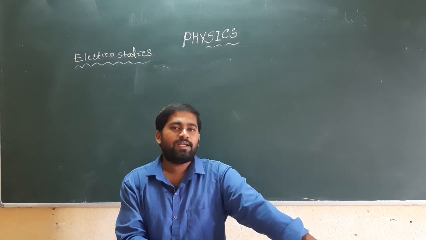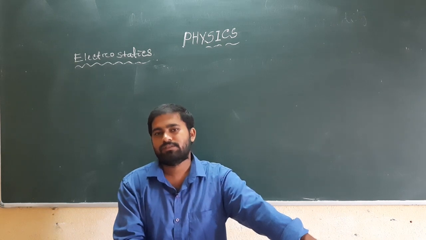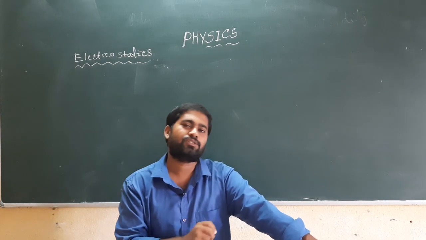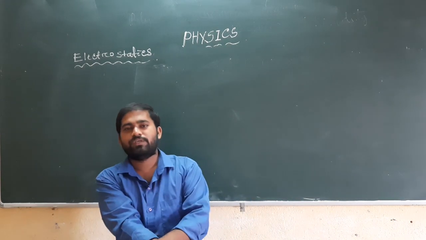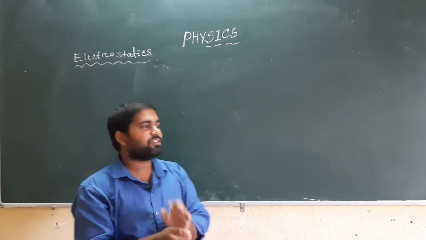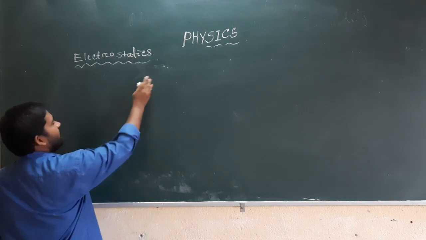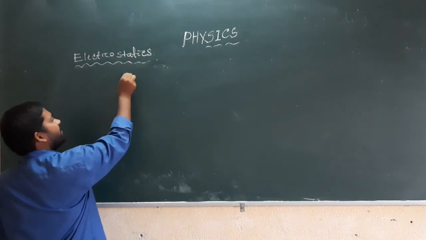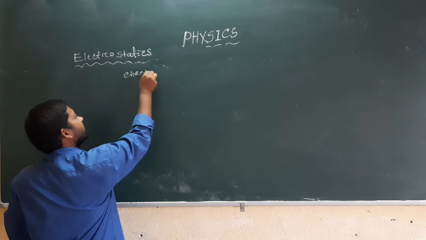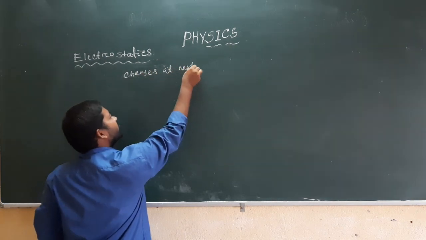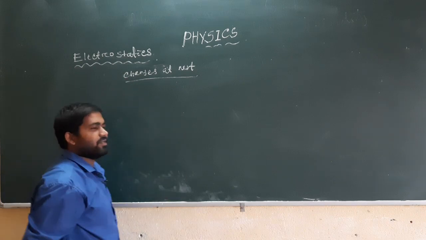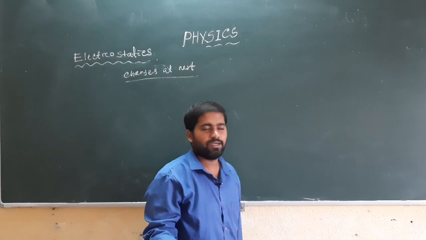And electrostatics means charge at rest. So we can say it is a branch of physics which deals with the study of charges at rest. Charges at rest.